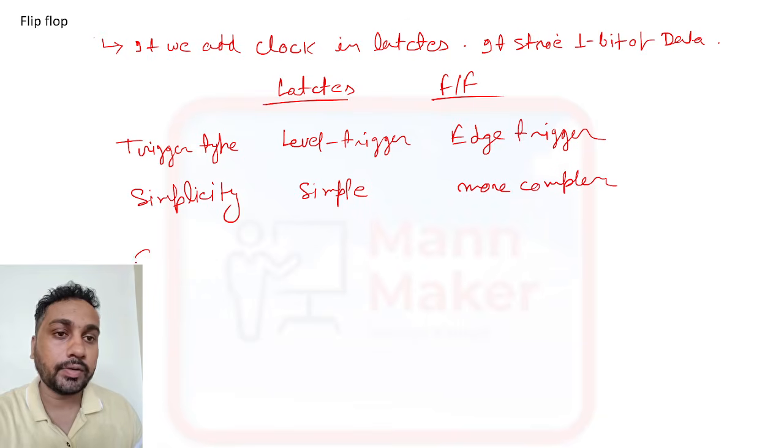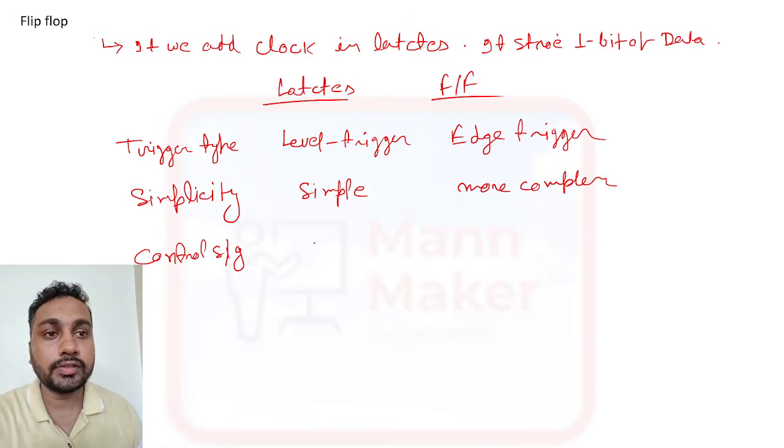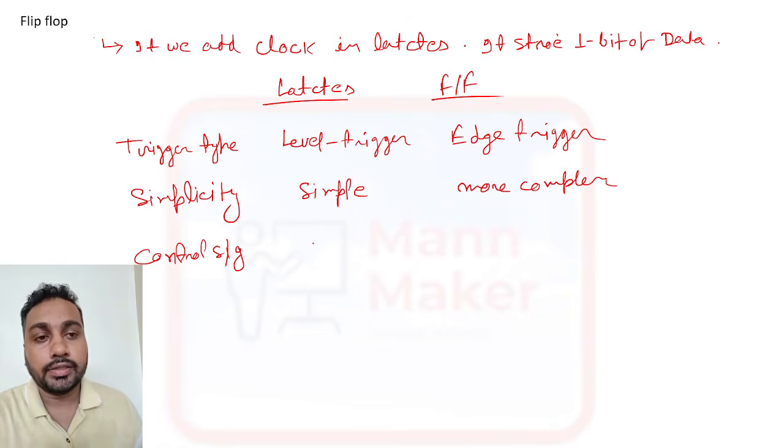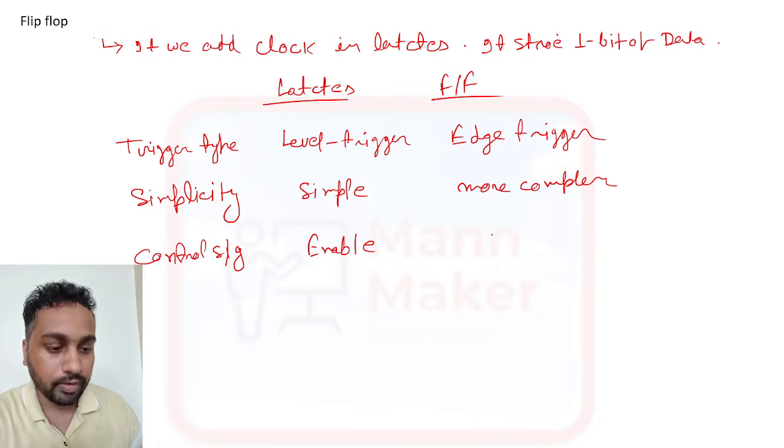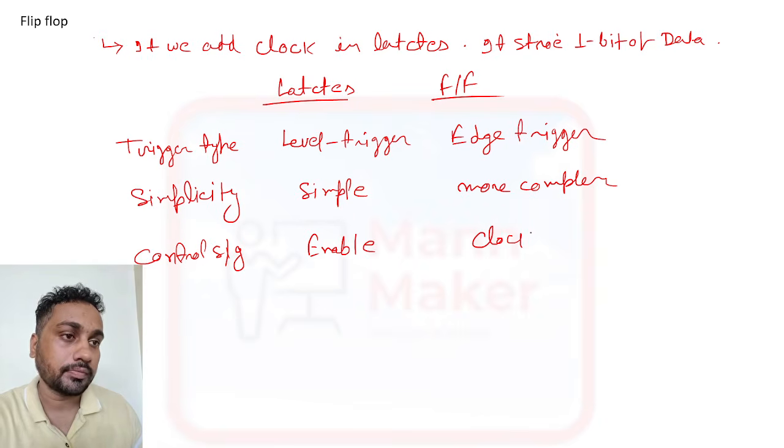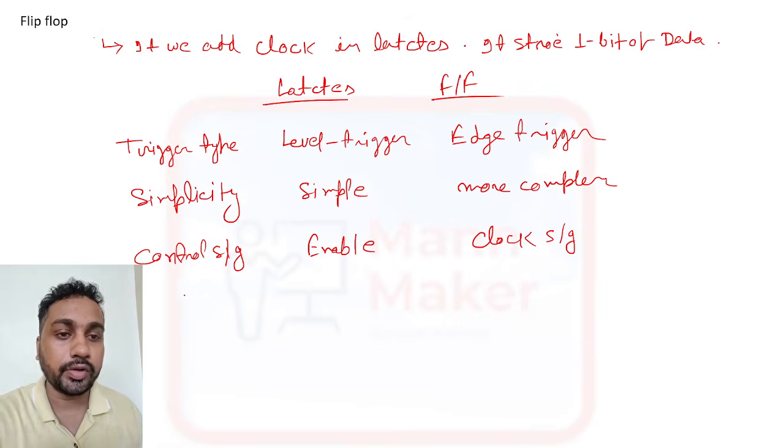Now, if we see the control signal, latches have an enable line to control them, and flip-flops use a clock signal to control.